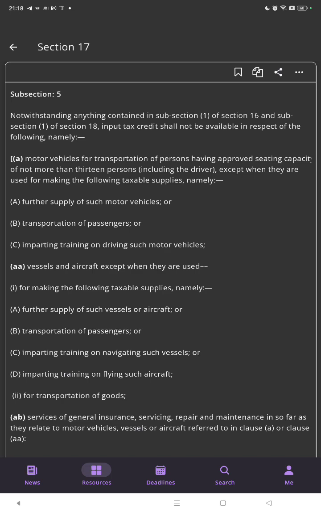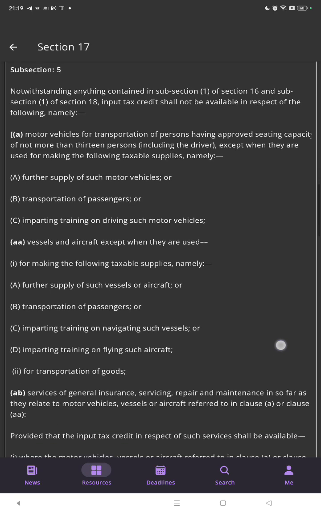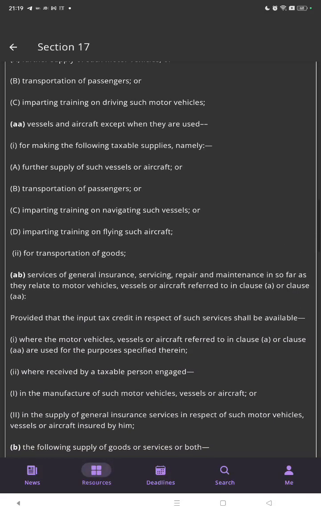Vessels and aircraft, except when they are used for making the following taxable supplies, namely further supply of such vessels or aircraft, or transportation of passengers, or imparting training on navigating such vessels, or imparting training on flying such aircraft, or for transportation of goods.